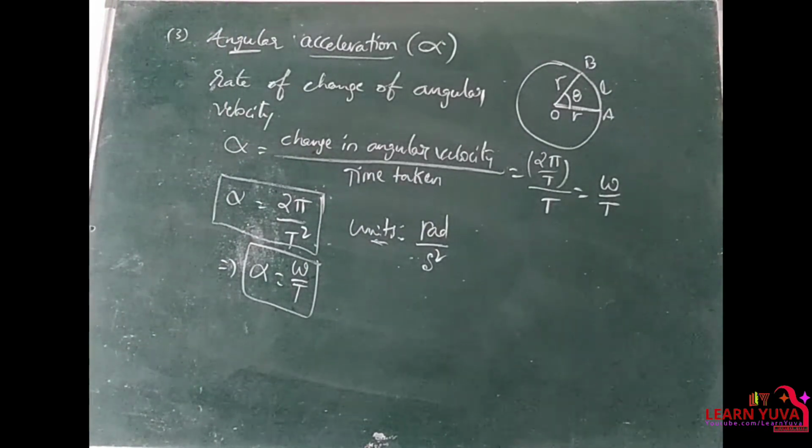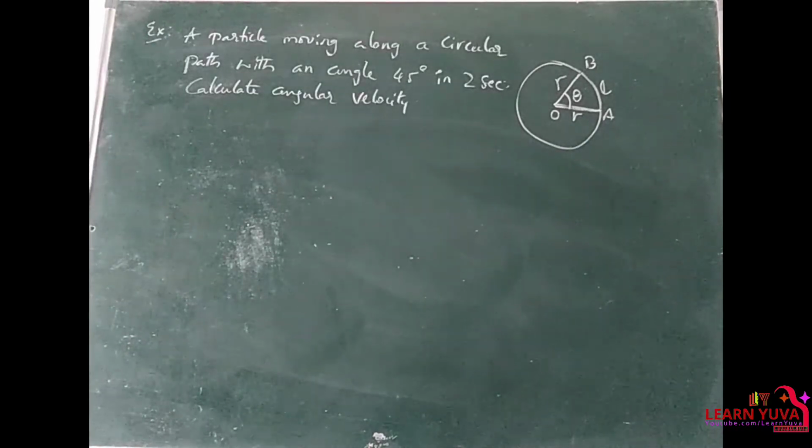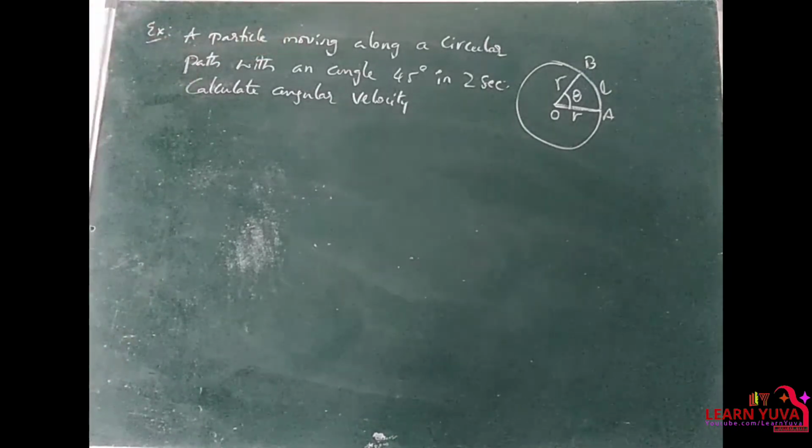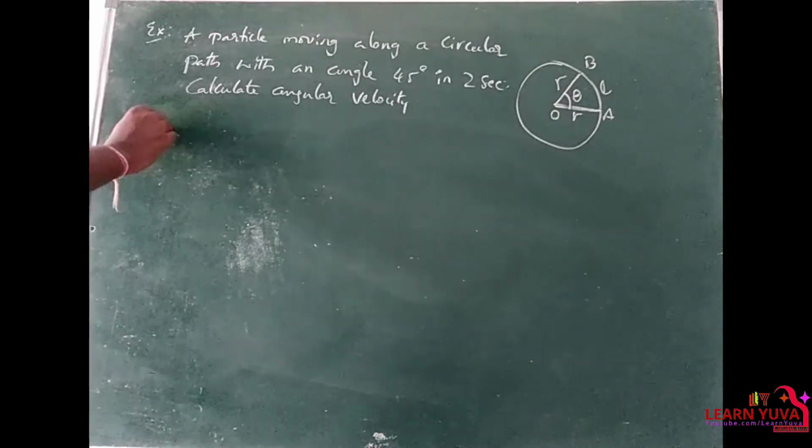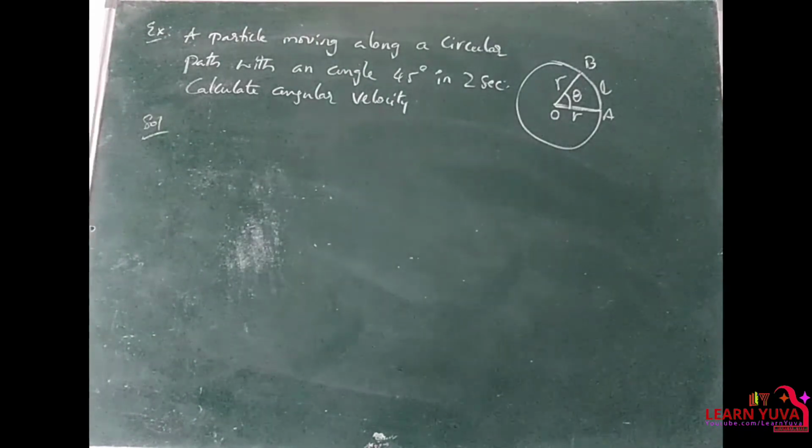Let's see an example based upon this. A particle is moving along a circular path with an angle of 45 degrees in 2 seconds. We have to find the angular velocity of the particle. Solution: angular velocity formula.